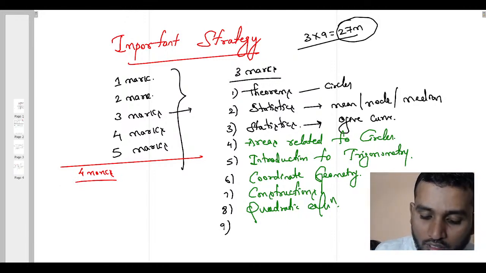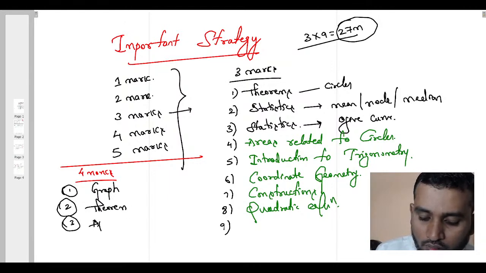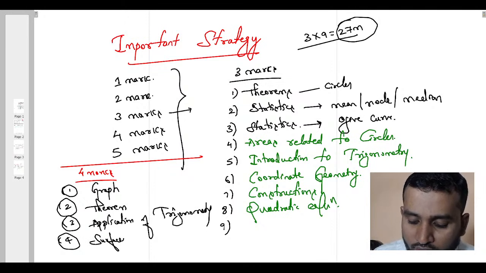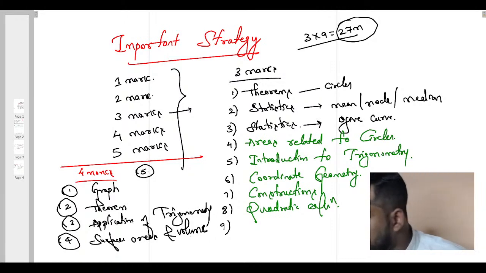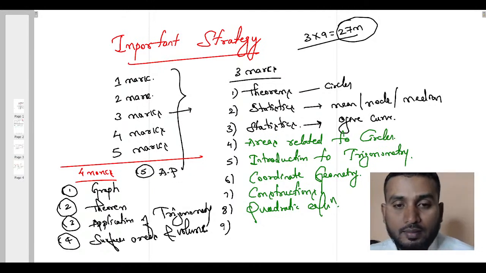In 4 mark carrying questions, we can expect a question from the chapter pair of linear equations, that is your graphical method, that is nothing but graph, then theorem, applications of trigonometry, and the fourth is surface areas and volume, and one more question, that is arithmetic progression, AP.